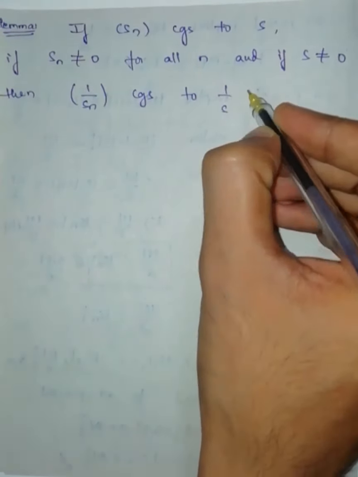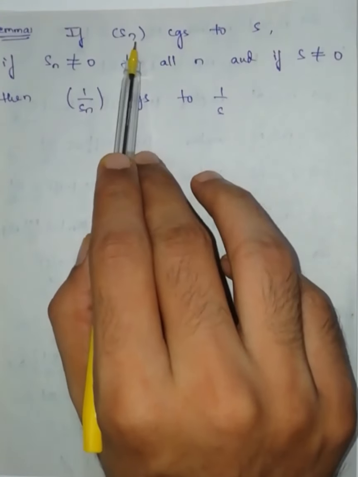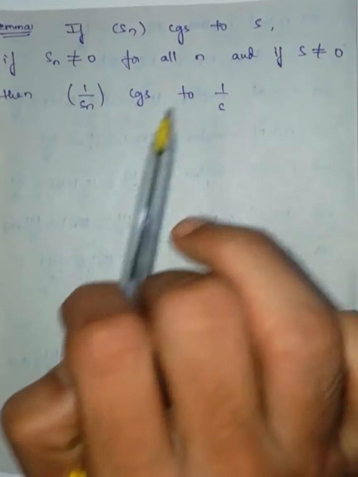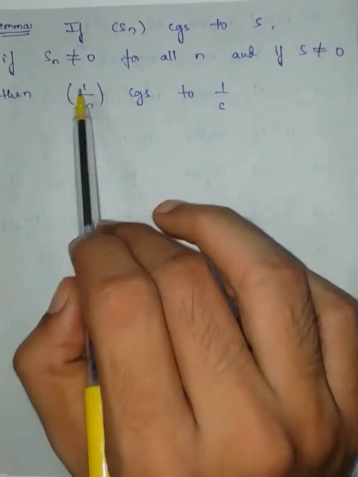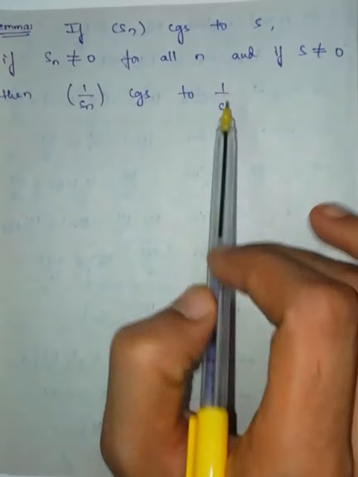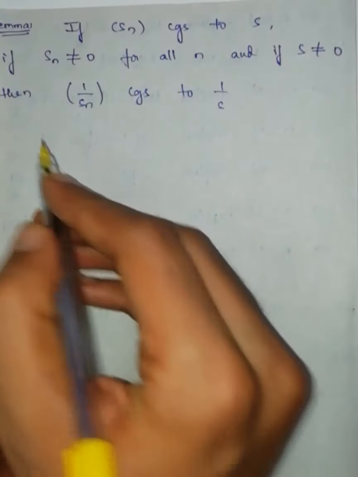Now here given that the sequence Sn converges to s and no term of the sequence is 0 and its limit value is also not equal to 0, then the sequence 1 by Sn converges to 1 by s.